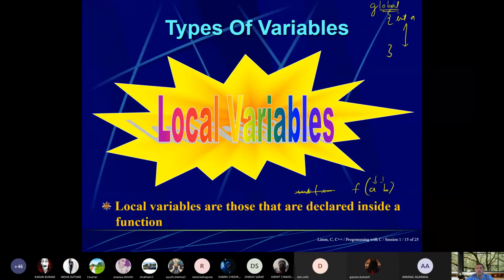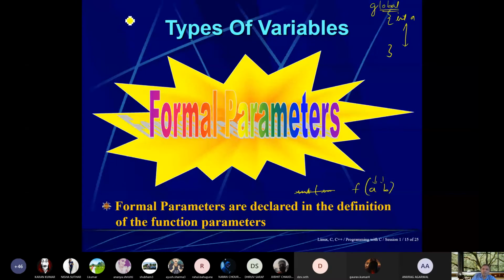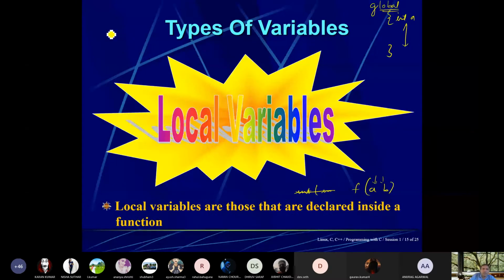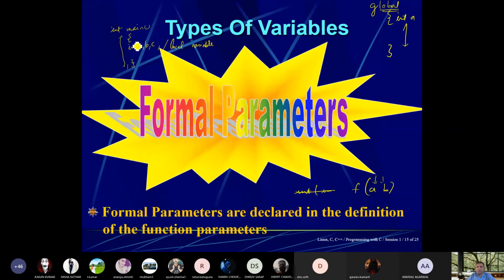If a function is main, written as void main or integer main, inside that, if you are writing integer a, b or c, these are all local variables. Its scope is from this place to this place, not the life cycle. So this is a local variable.